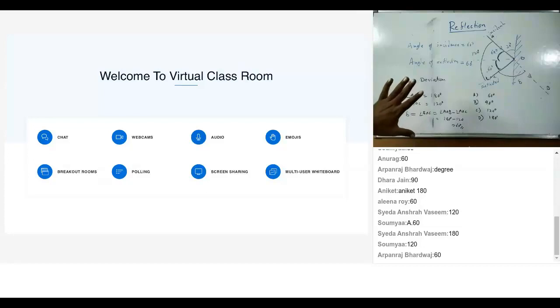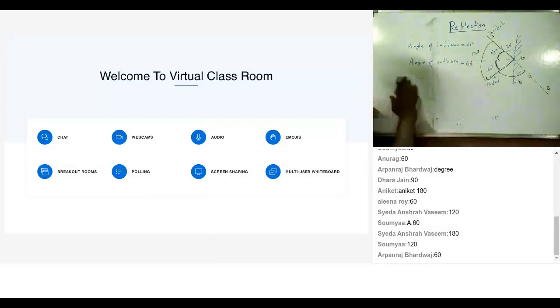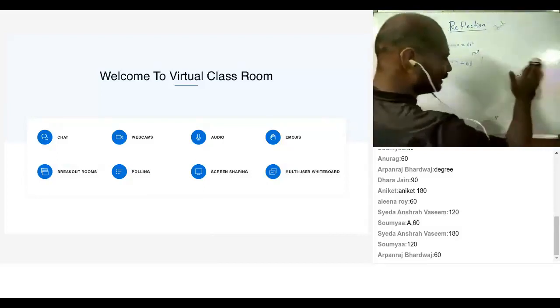So let's go ahead. Now I hope the concept of deviation is clear to you. Yes, sir. Perfect. So let me try to get a formula for this. I'll try to create a formula in terms of angle of incidence, angle of reflection and everything. I'll rub this part. Shall I rub this part? Yeah, I think so.